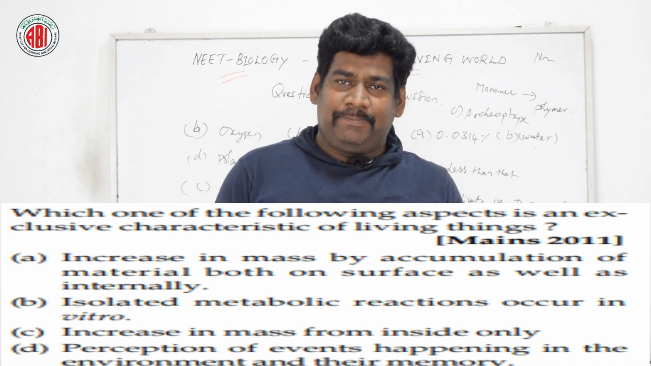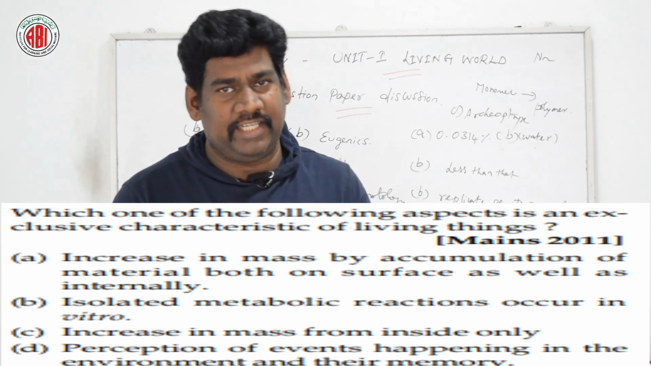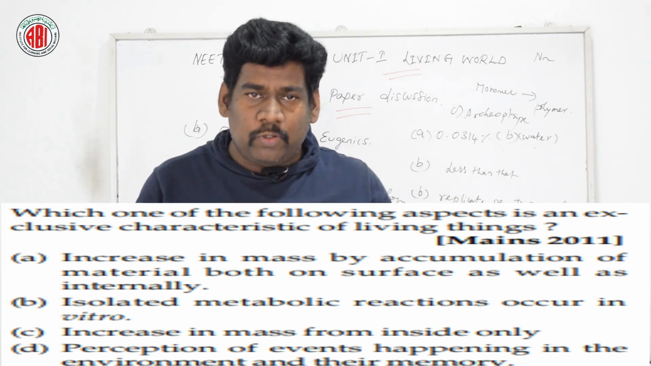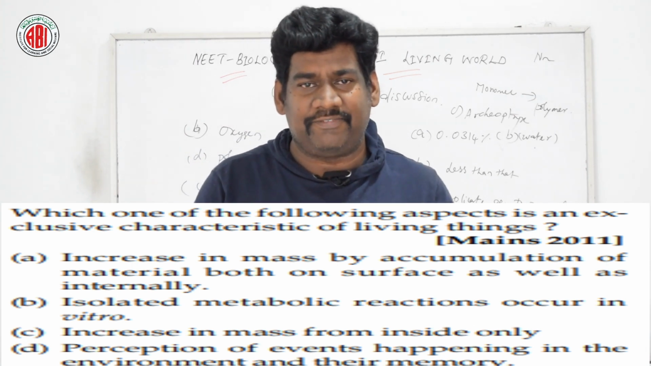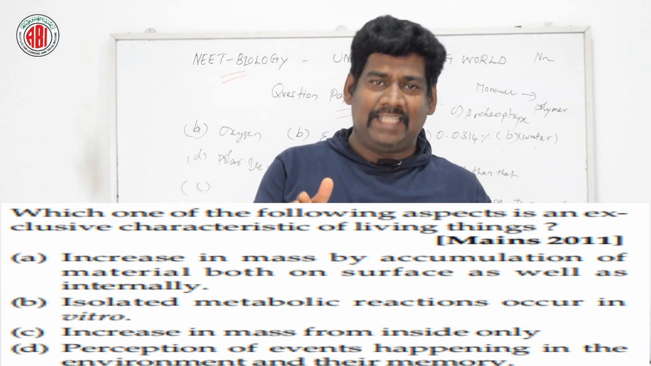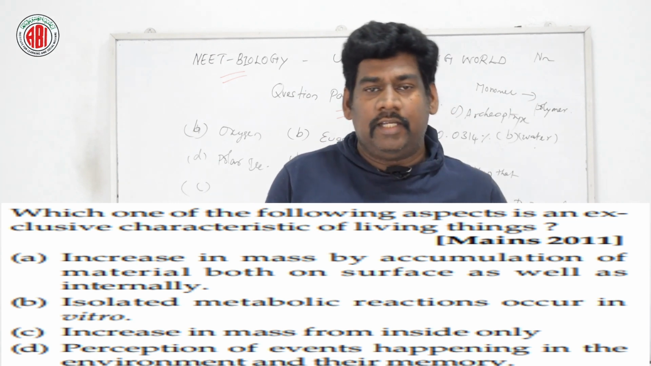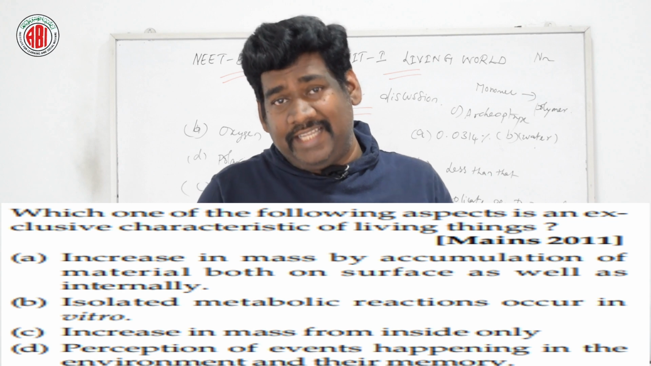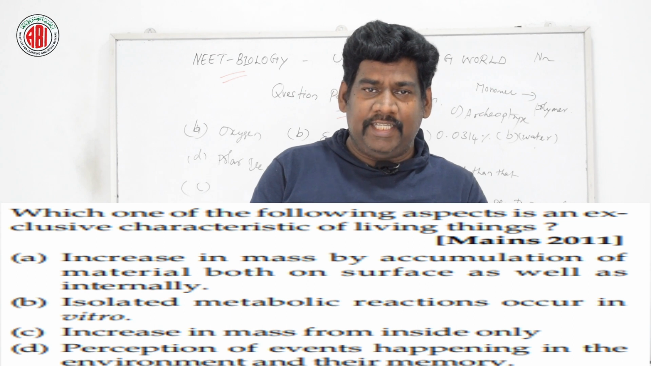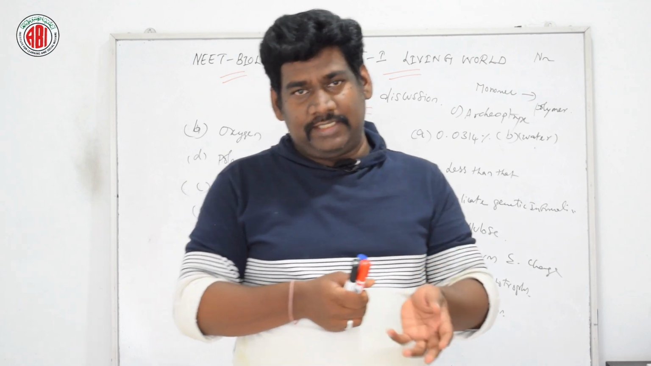Which one of the following aspects is an exclusively important characteristic feature of the living organism? Here are four different options: option A, increasing in mass by accumulation of material both on the surface as well as internally; option B, isolated metabolic reactions which occur in in vitro methods of culture; option C, increasing the mass from inside of the organism; and the last one, perception of events happening in the environment and their memory. Now let us see which one is the right answer.